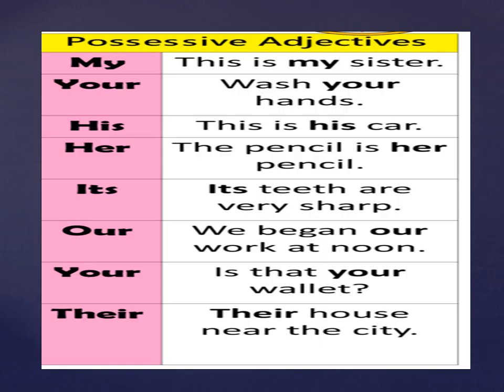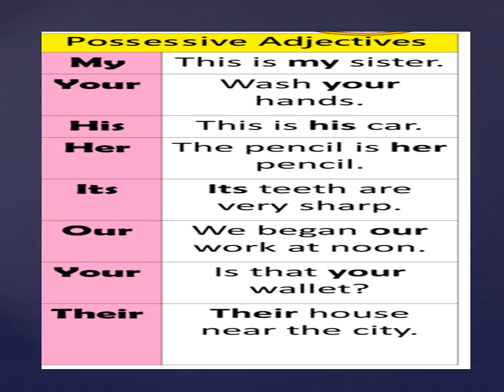Now let us look at the examples first, children. My, your, his, her, its, our, your, their. Sentences followed by them are: This is my sister. Wash your hands. This is his car. The pencil is her pencil.